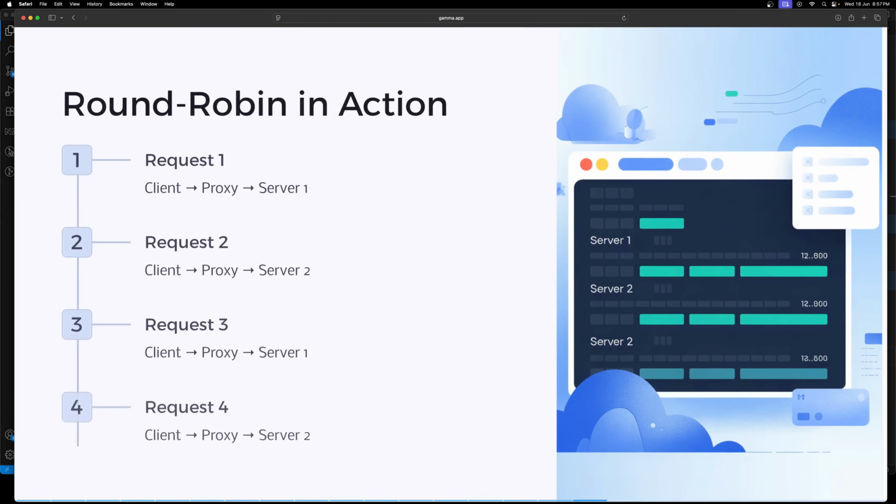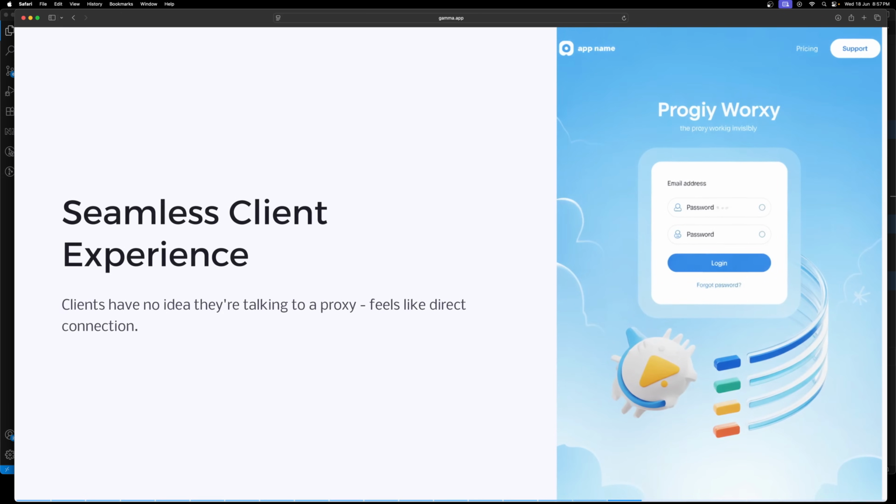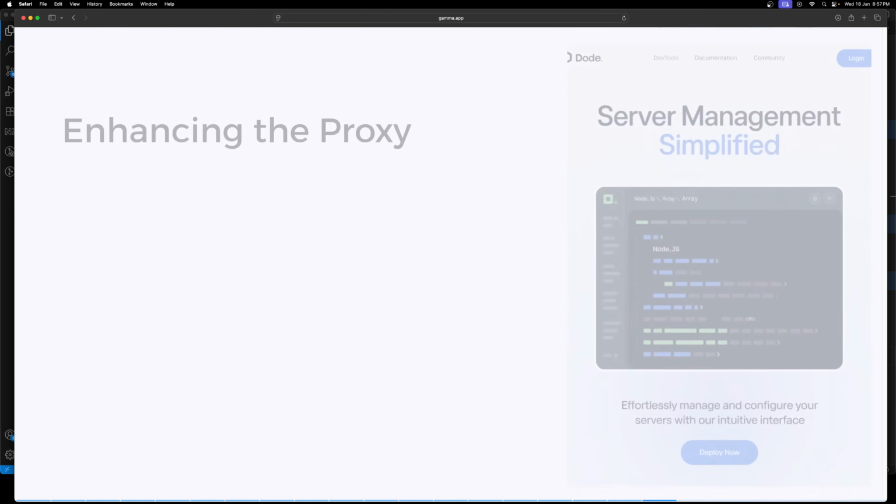So now clients have no idea that they are talking to a proxy. It feels like a direct connection. So that is the main thing we will be having.